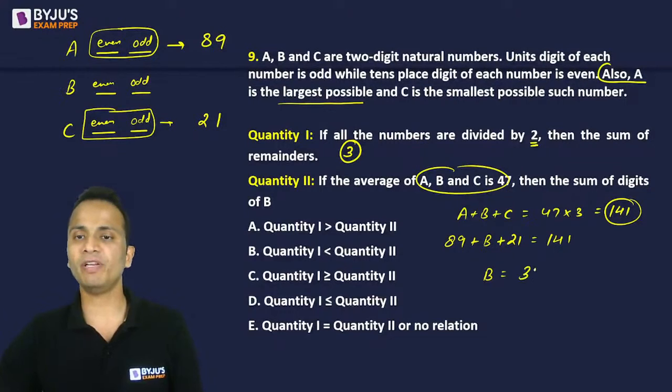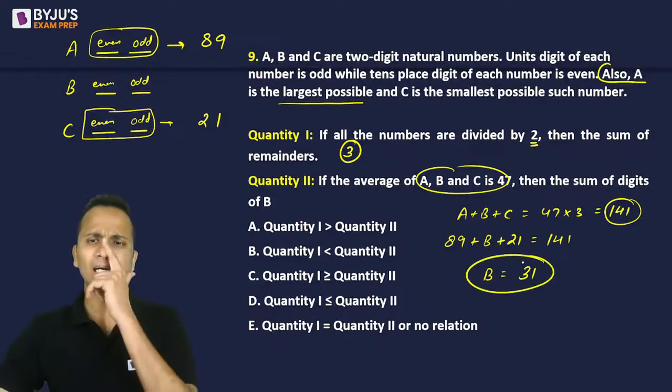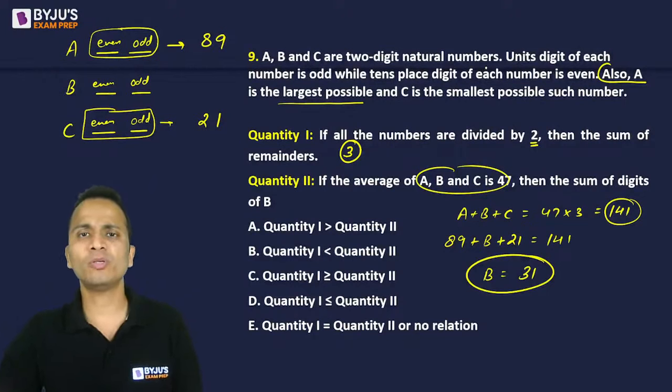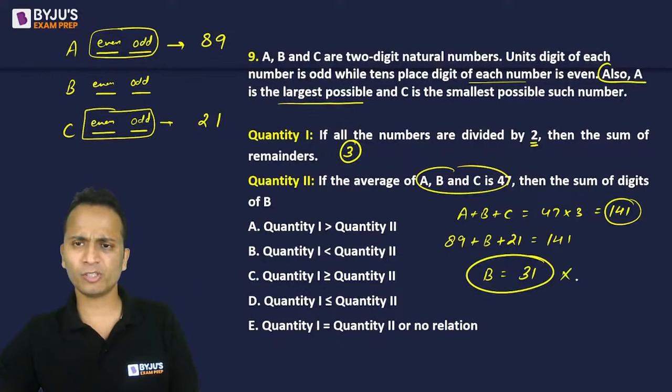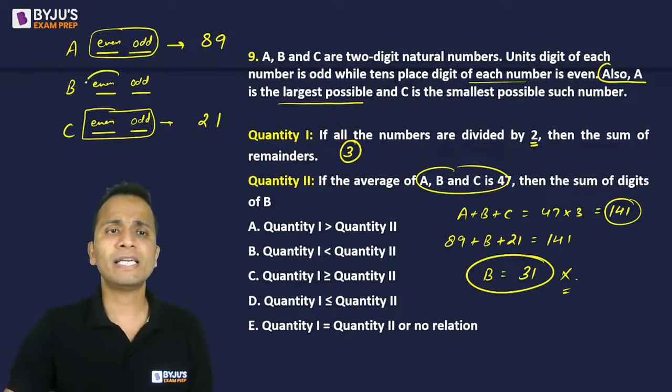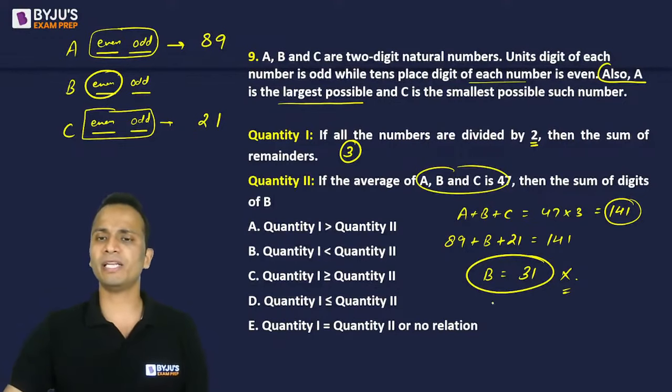Okay, so the value of B will be 31, and I believe question 2 is wrong. A, B and C are two digit numbers, each digit is odd and the tens place of each number is even. So I'm not getting the correct value of B, because for B, the tens digit should also be even, but here the tens digit is not even. So please ignore this question.